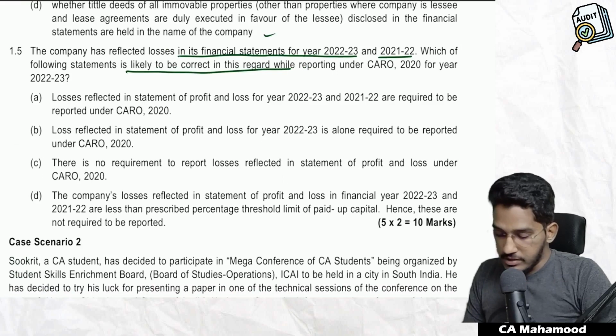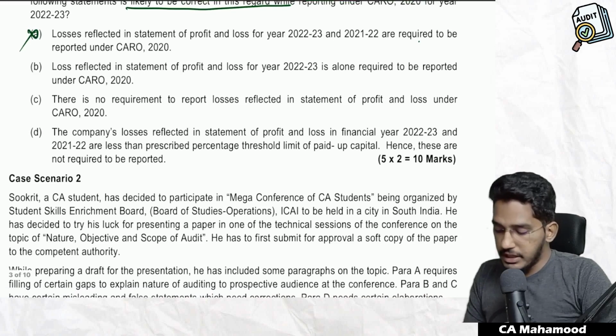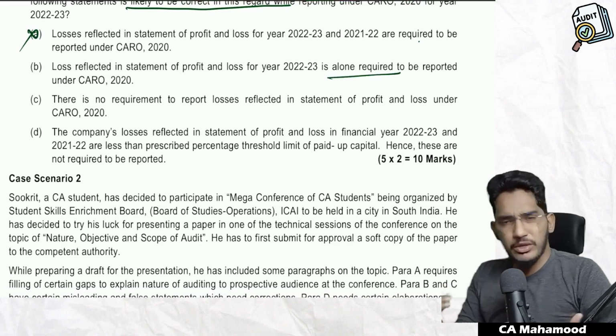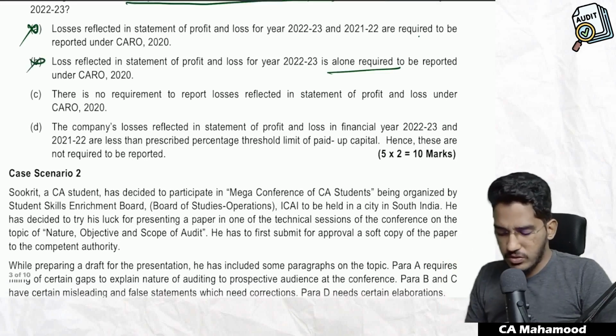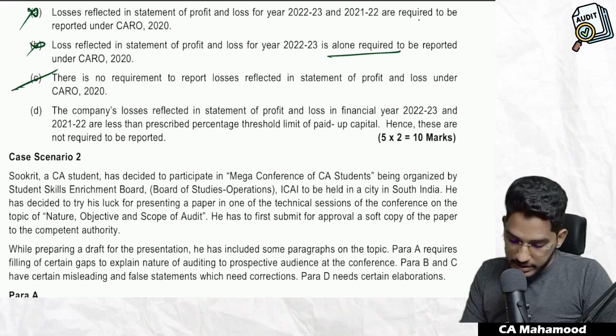So let us see. Losses reflected in the statement of P&L are required to be reported. Is it so? No, they are not required to be reported. Loss reflected in the statement of P&L for year 2023 alone is required to be reported. No, for both years it is not required. This is also wrong option. There is no requirement to report losses reflected in the statement of P&L. Yes, this is the correct option.